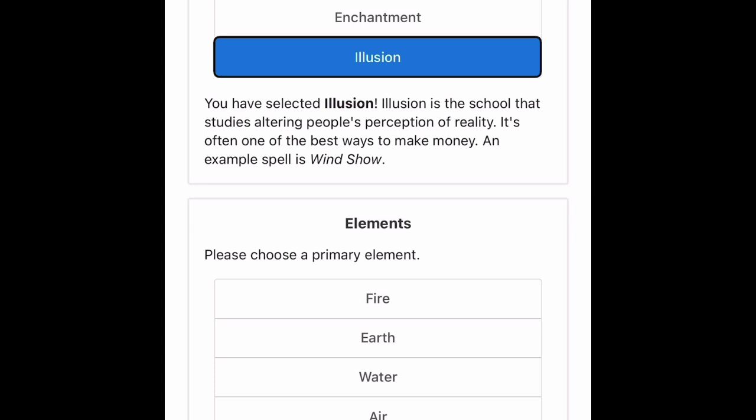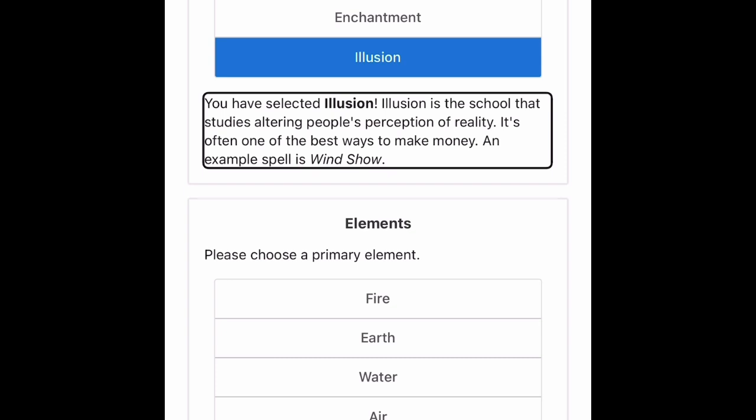All right, now it's really easy. I just double tapped and illusion was selected. Let's go ahead and select our element. You have selected illusion. Illusion is the school that studies altering people's perception of reality. It's often one of the best ways to make money. An example spell is Wind Show.